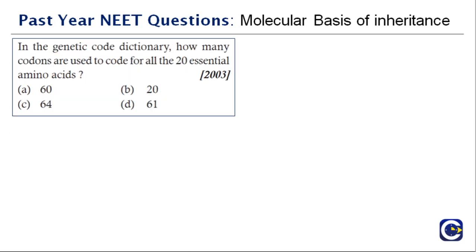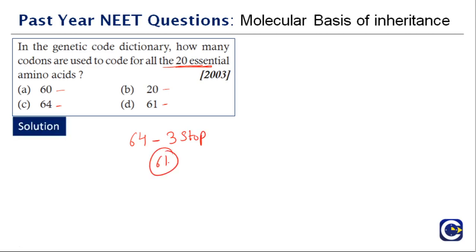In a genetic code dictionary, how many codons are used to code for all the 21 essential amino acids? Is it 60, 20, 64, or 61? So what is the total number of codons? The total number of codons is 64, but they are asking how many are used to code for the amino acids, and out of these 3 are stop codons. So you subtract them and the right answer is 61. You should remember this.